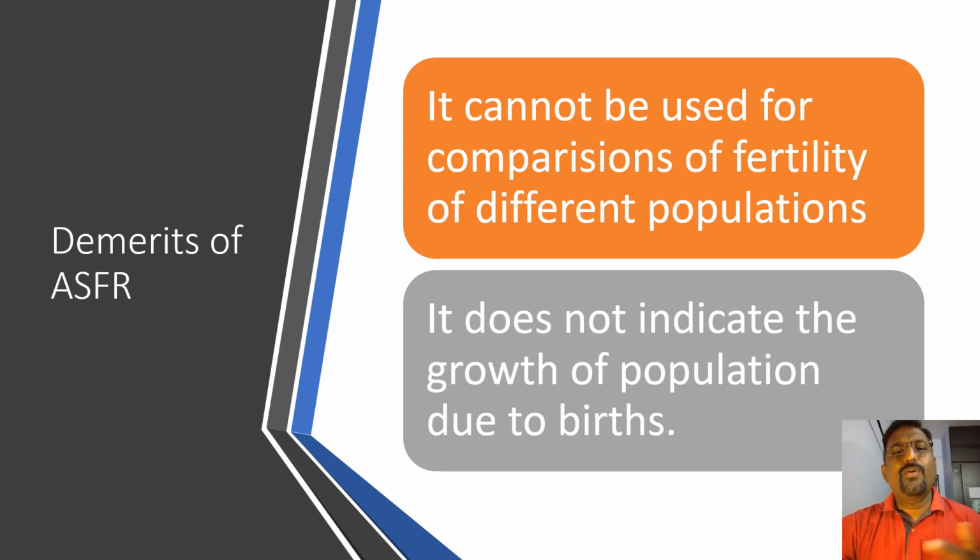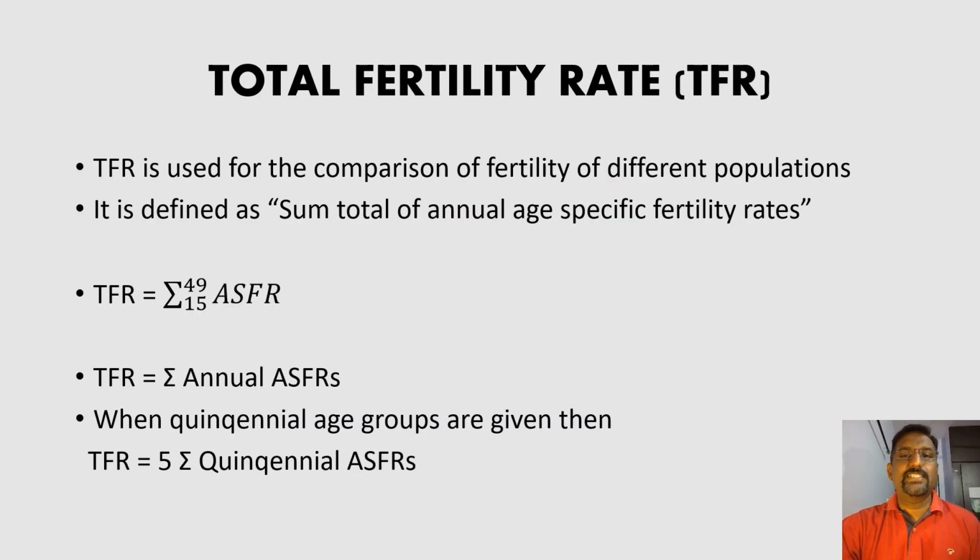So, taking all these demerits into consideration, another measure has been found, which is called the total fertility rate, TFR. The main purpose of TFR is the comparison of fertility of different populations. If we are studying fertility and we don't compare between two or more localities, then learning fertility is meaningless.